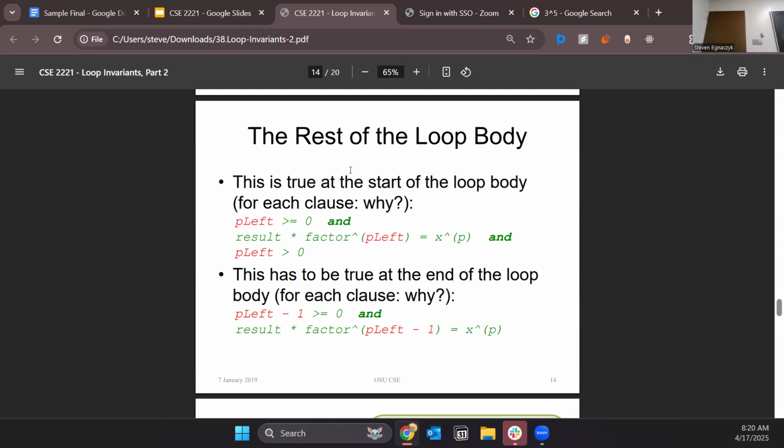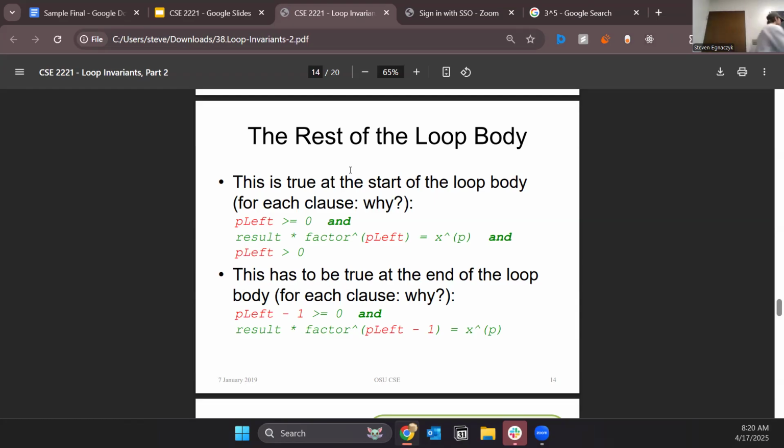Is this true? Is 1 times 3 to the power of 5 equal to 243, which is 3 to the power of 5, X to the power of P? Okay, I just looked it up. Is that true? Okay, good.